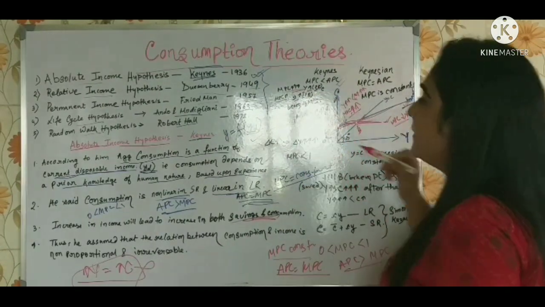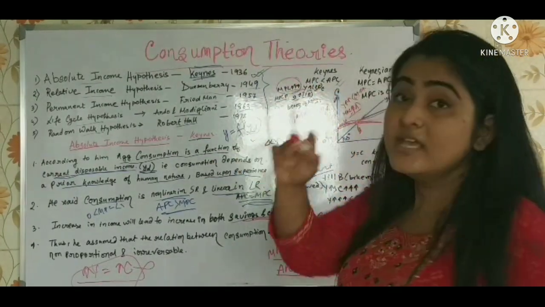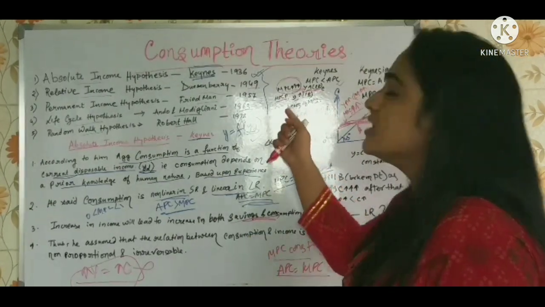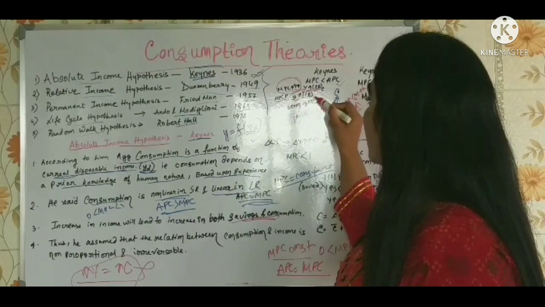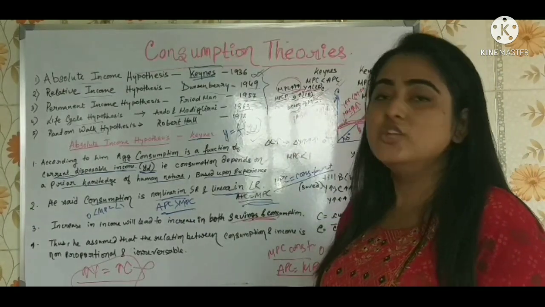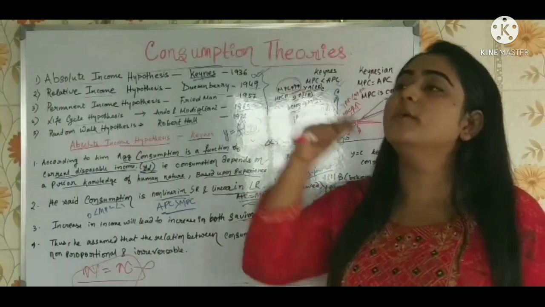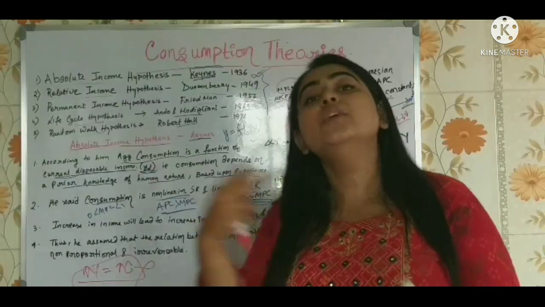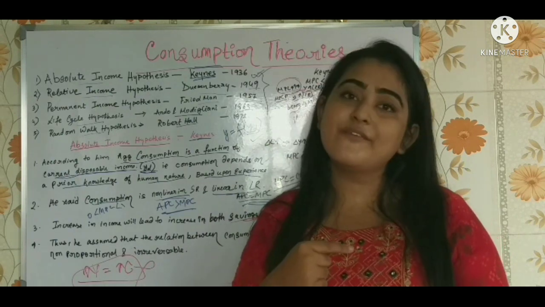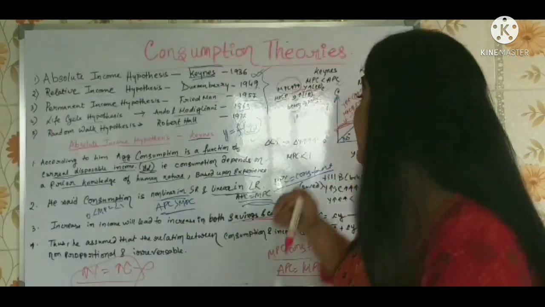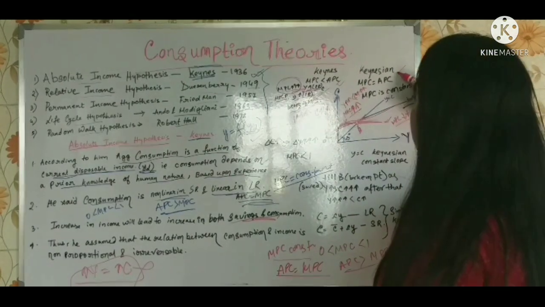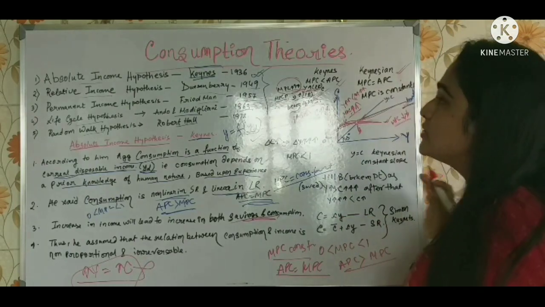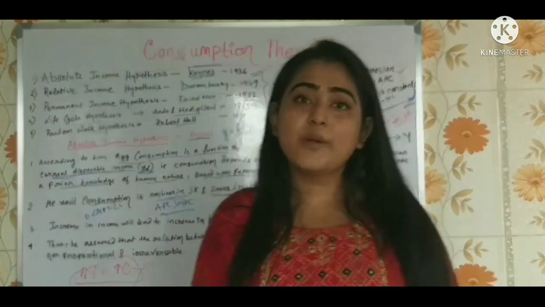In the short run, what is happening? The increase in MPC is much more than the increase in Y, as I have said. Why? Because of MPS. In the latter onwards, in the long run, we do savings. In the short run, we are not doing savings. You won't go to a job and start saving. No, you will fulfill your requirements first and then you will go for savings, isn't it? You won't start savings right from the beginning of your job. The same thing is happening here. But in the Keynesian view, MPC is equal to APC and MPC is constant. So this was almost all about the absolute income hypothesis.